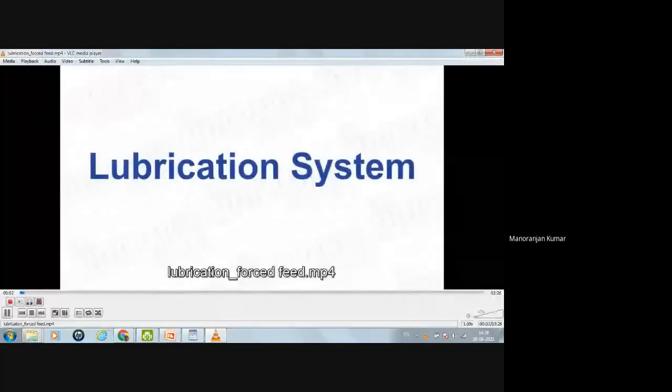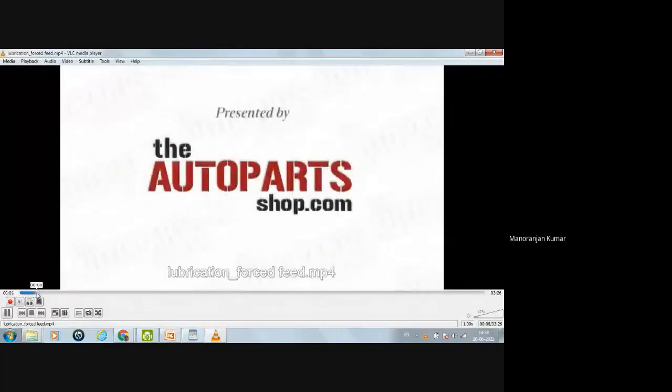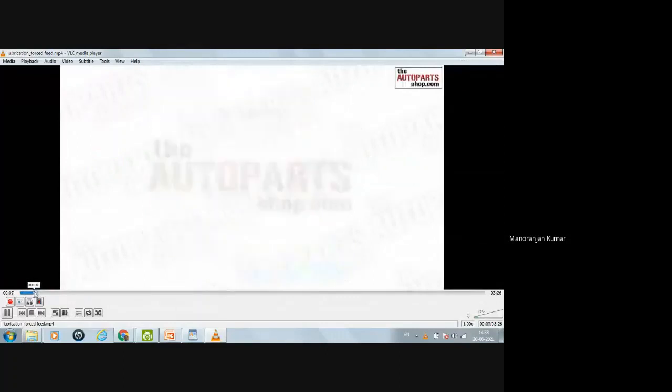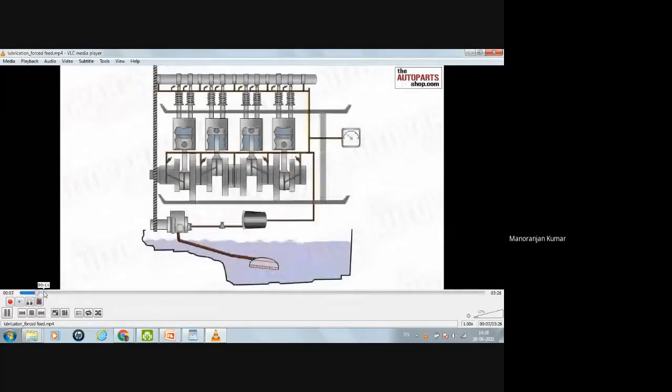This is the lubrication system. Here you can see the same picture is there. This is the oil sump. This is the strainer. This is the pump. This is the filter. This is the oil pressure regulator, which will regulate the oil pressure. And this is the oil line.